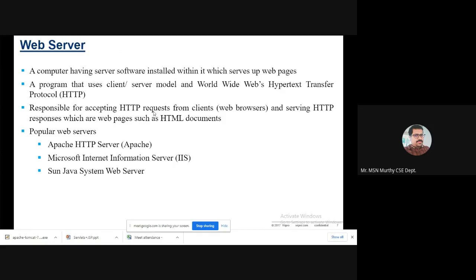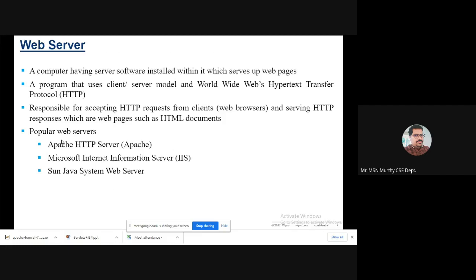From the client side, they have requested something, the requested file needs to be opened, and you expect a response. Under the presence of the web server, all this processing is done. It is a program that uses the client-server model and the World Wide Web HTTP, responsible for accepting HTTP requests from browsers and responding with web pages as HTML documents.